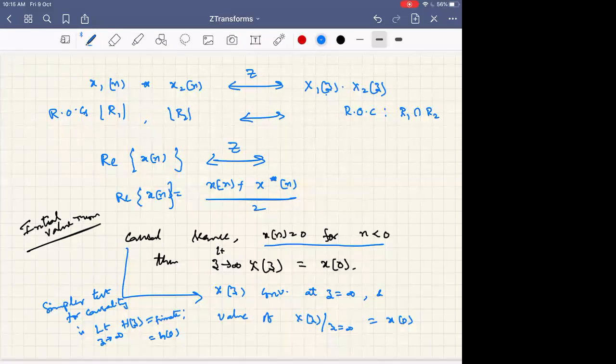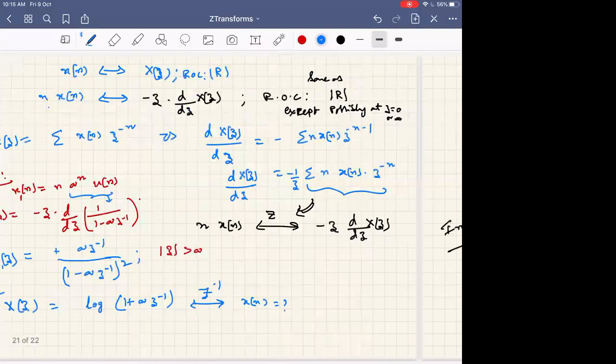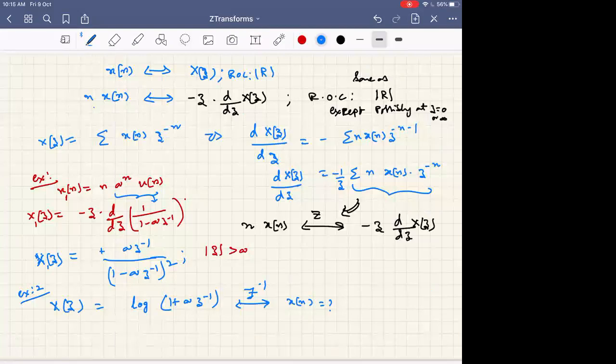If the sequence is causal, then it converges at z equal to infinity, and the value of x of z at infinity is equal to x of 0. Here also you can see that x of 0 is equal to 0. So if you want to apply this initial value theorem here, you can see that,